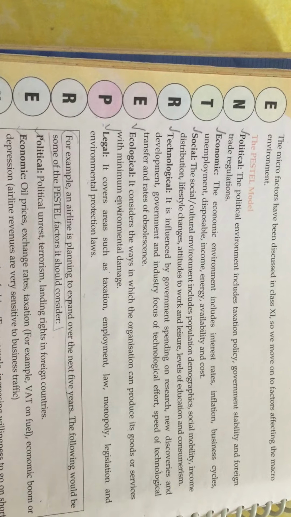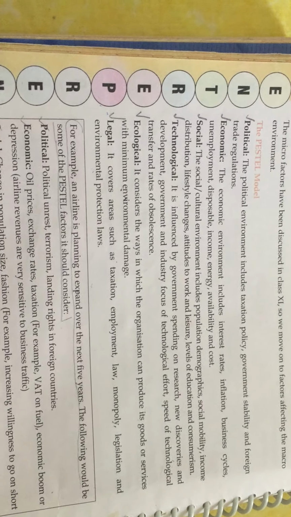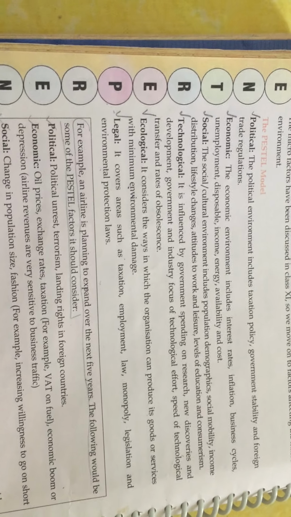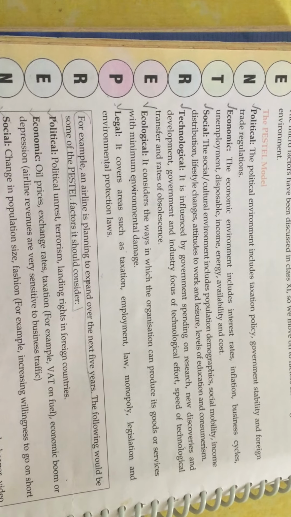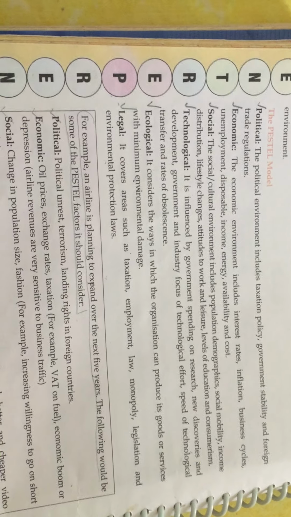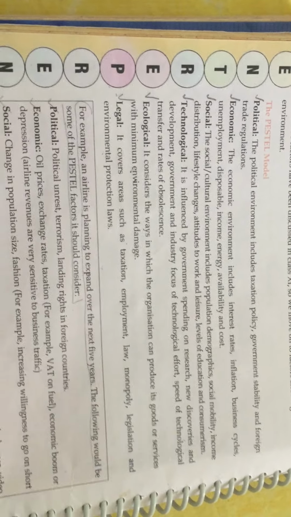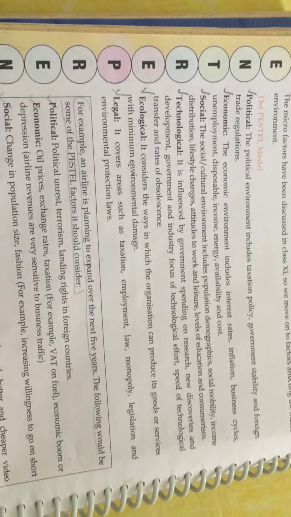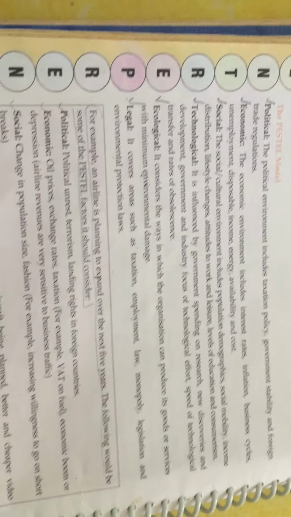Now when coming to economic, the economic environment includes interest rates, inflation, business cycles, unemployment, disposable income, energy availability, and cost. Now we all are aware of the economic environment, what it means. Actually, economic environment is related to all the things that are going on in the economy.